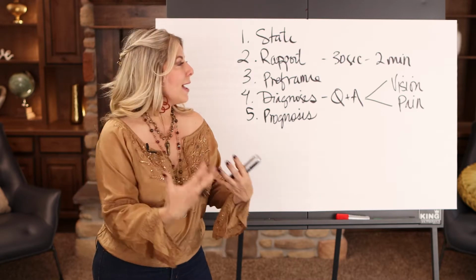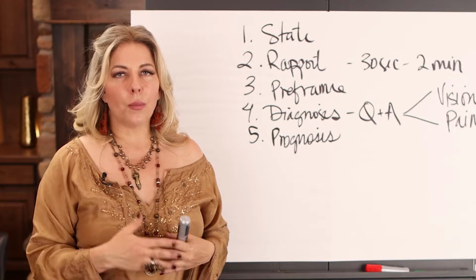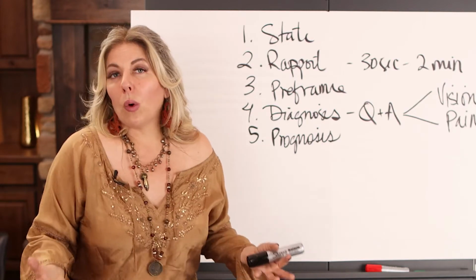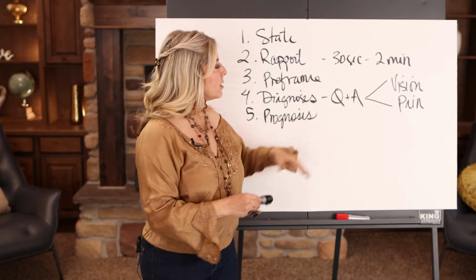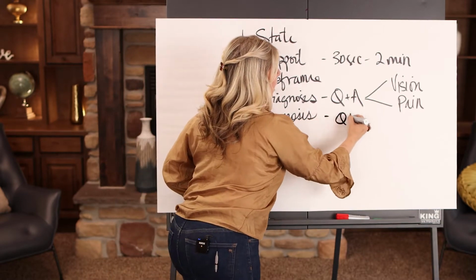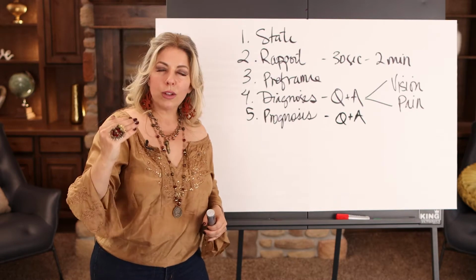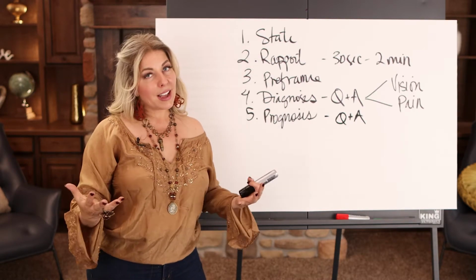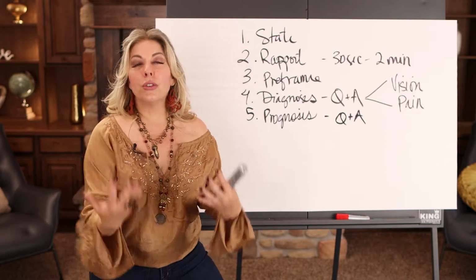What's better is to ask them, so where is this going? What happens if you do nothing? How is this going to end up? What do you see happening? Is this important to you? Is this something that really matters or not a big deal? So the prognosis is more Q&A, but these are questions designed to help them see the consequence of not taking action and also tap into the excitement and the pleasure if they do take action.